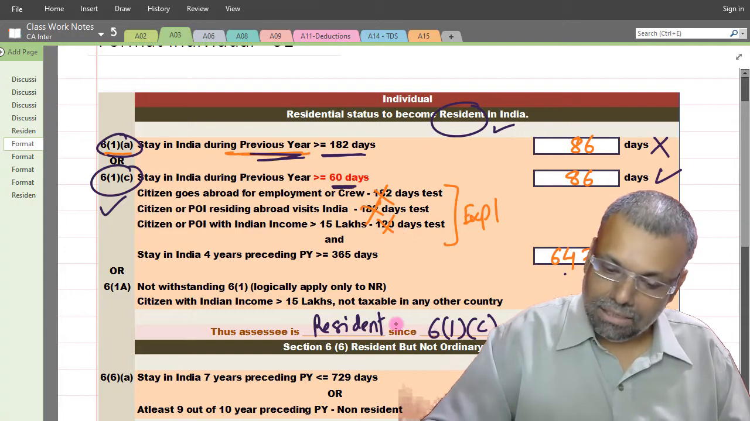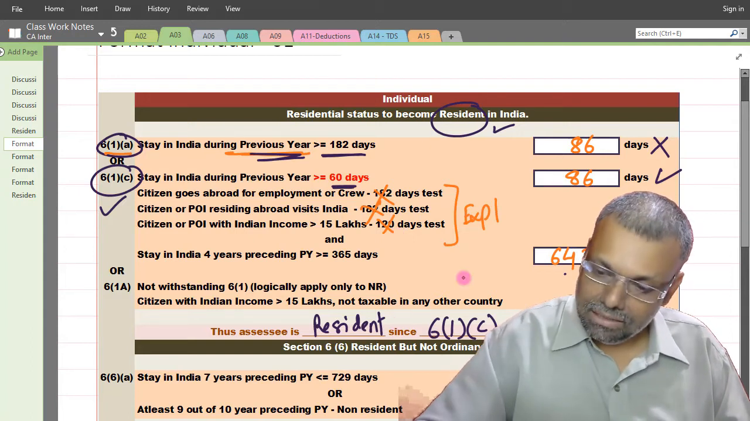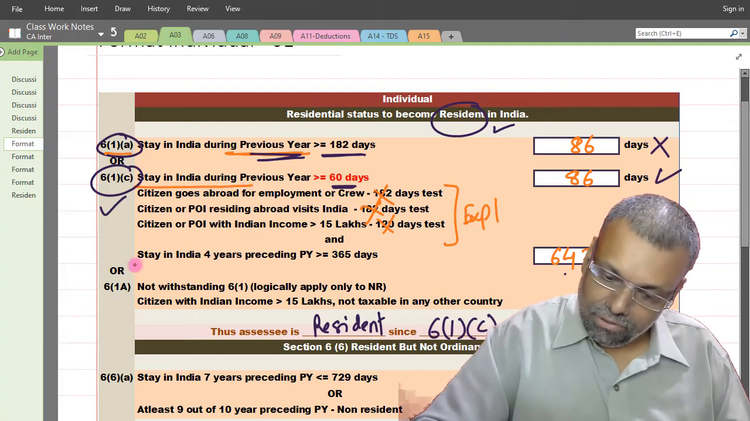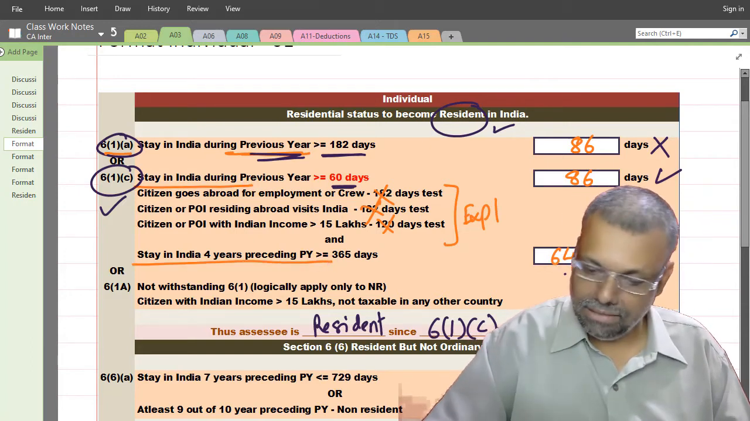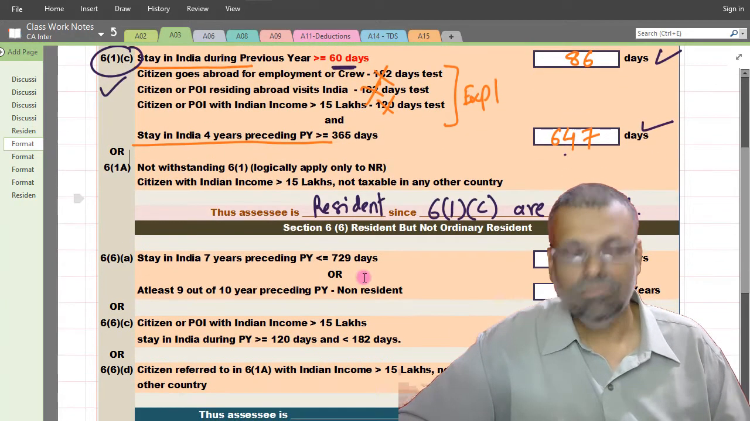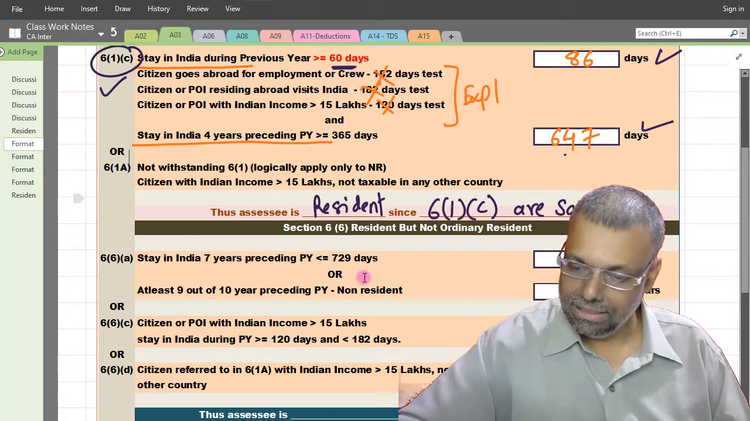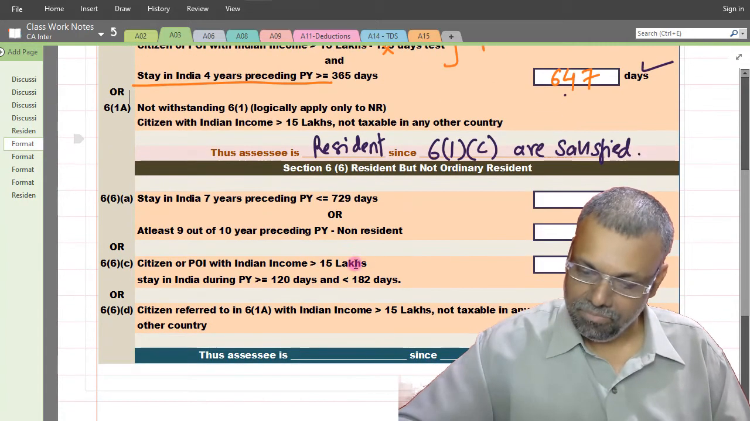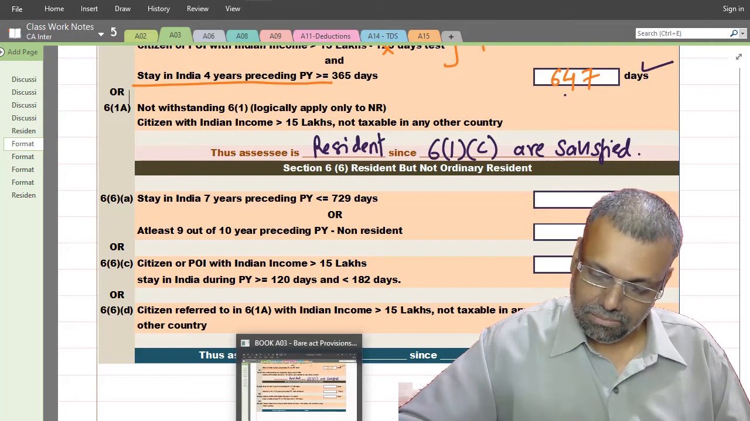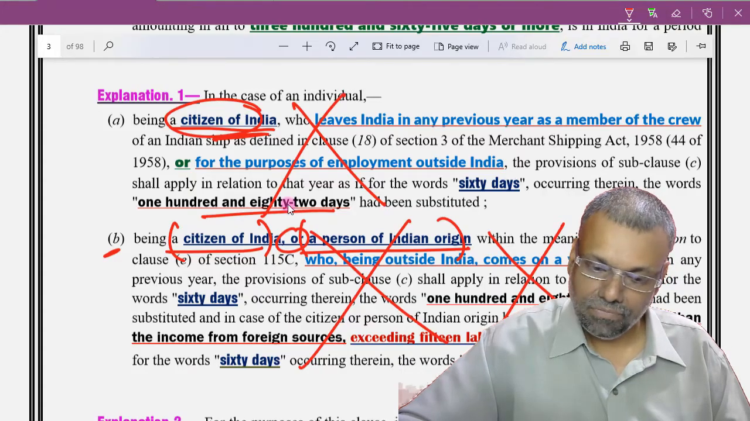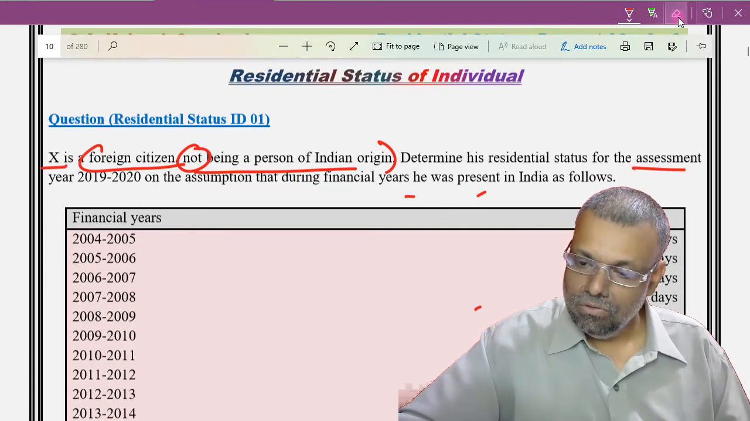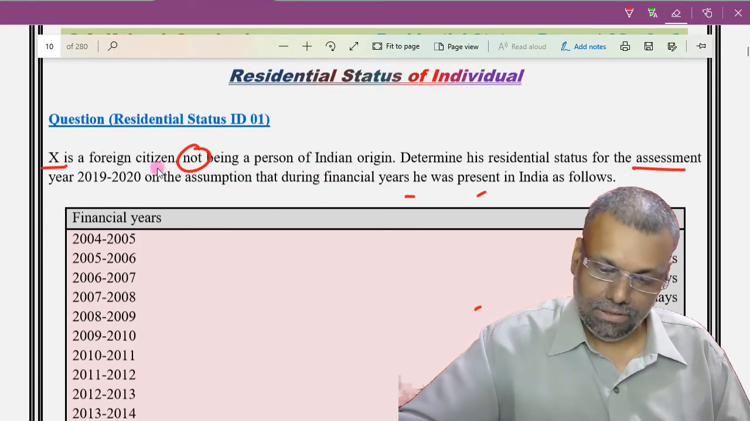And then you have to say that however 61C is satisfied because of 86 number of days stayed, like this you have to write. The same way you have to duplicate and then say that you are resident in India. Is that clear? Okay, so that's the first part of the answer. Okay, now further, let me go to the question. Okay, now once you have decided that you are resident,